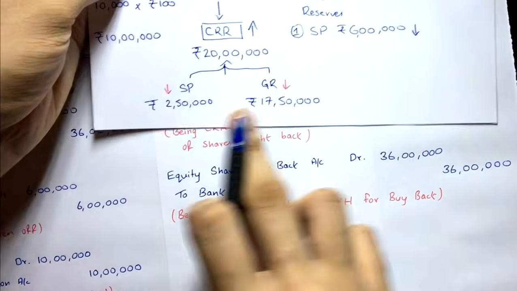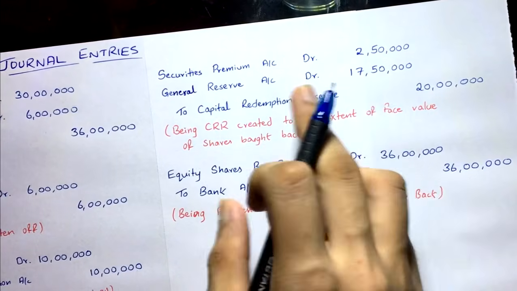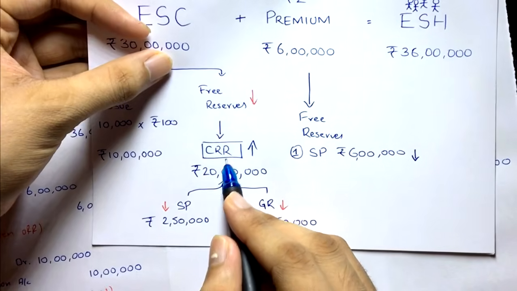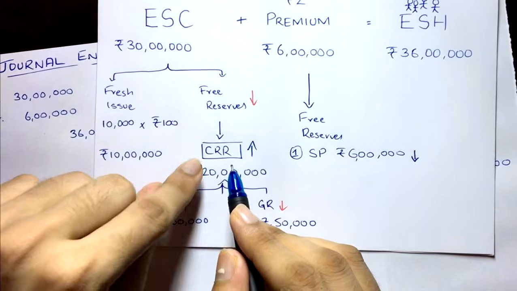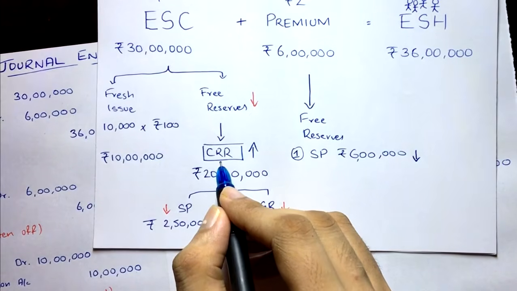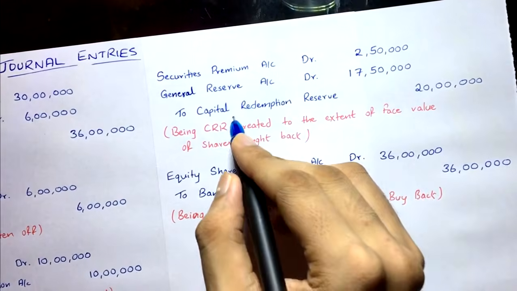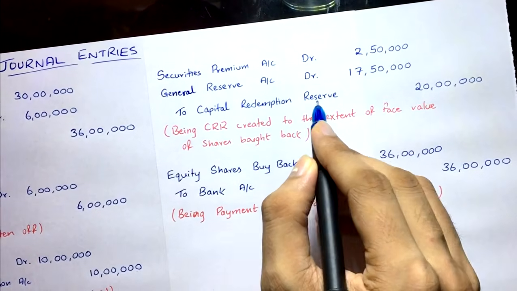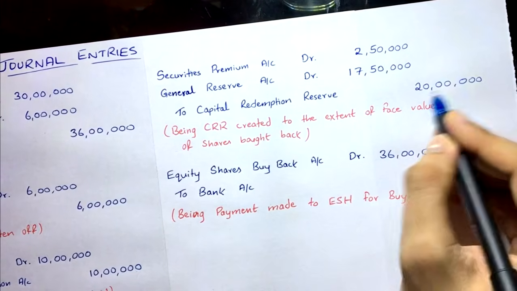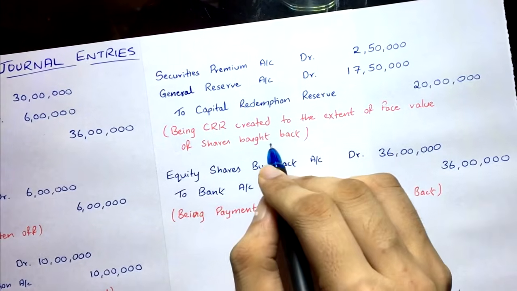We have used it by 2 lakh 50 and 17 lakh 50. Then to capital redemption reserve. Now this reserve is being created, this new special reserve, which will only be used to issue bonus shares, right? This capital redemption reserve. So this reserve is being created now, it is increasing. Whenever reserves or equity increases, you have to credit that, because they always have credit balances. So 20 lakh. Clear? Easy. Being CRR created to the extent of face value of shares bought back.